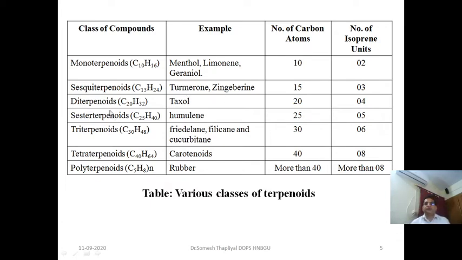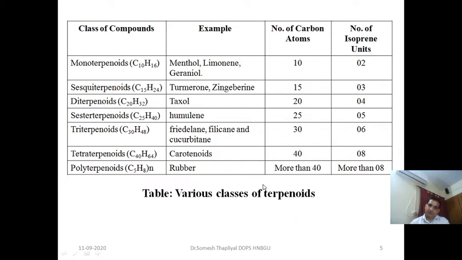Then if 4 isoprene units are present, it is known as a diterpenoid, for example taxol. In sesterterpenoids, the total number of isoprene units is 5. If the total number of isoprene units is 6, the compound is known as a triterpenoid. After that, tetraterpenoids, where the total number of isoprene units is 8 and the number of carbon atoms is 40.